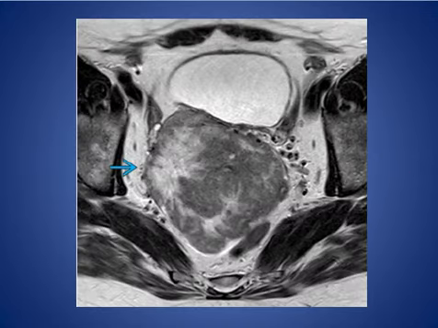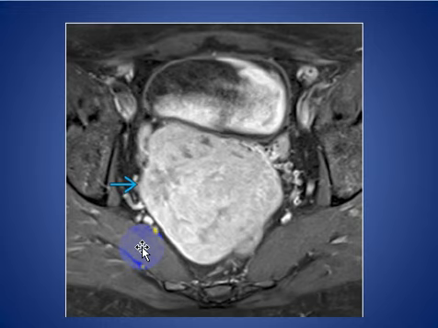Here we have this patient with axial T2 weighted images with history of gastric carcinoma, showing a large heterogeneous mass lesion in the right ovary adnexa with a low signal intensity similar to the pelvic muscle. And this is a Krukenberg tumor. And this is the same patient after contrast enhancement, T1 weighted images, fat sat, showing heterogeneous enhancement of the mass lesion.